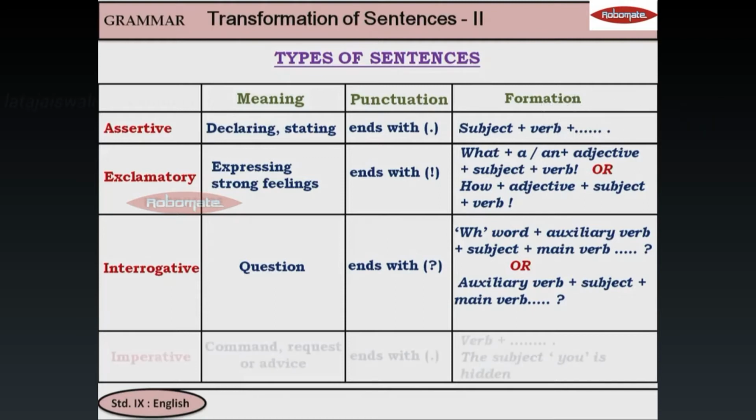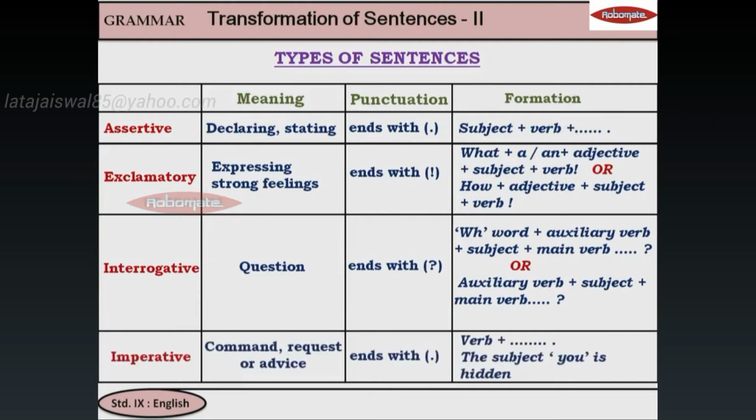Then we have imperative. Imperative means a command, a request, an advice. It ends with a full stop and the verb comes first. The subject you is hidden. So if I look at you and say, open your books, then subject hai you. Lekin hum you open your books nahi bolte because we are directly addressing you. So the subject you is hidden.